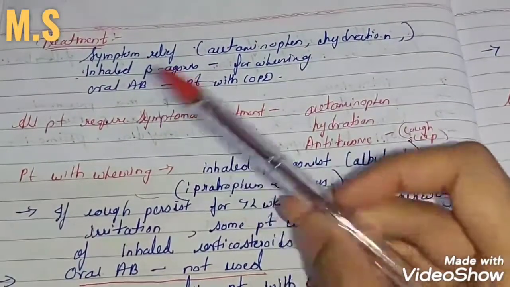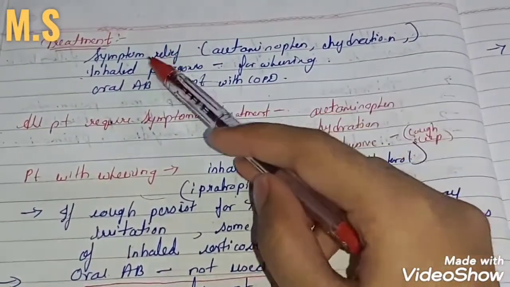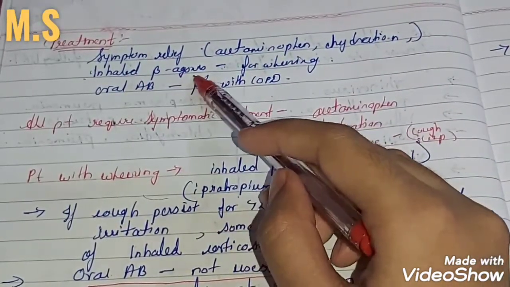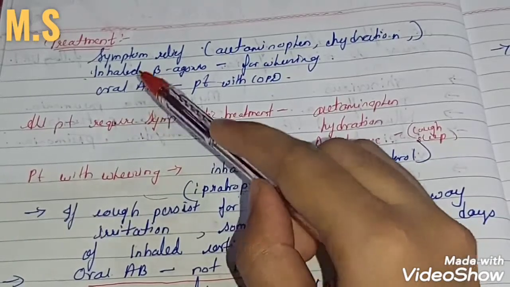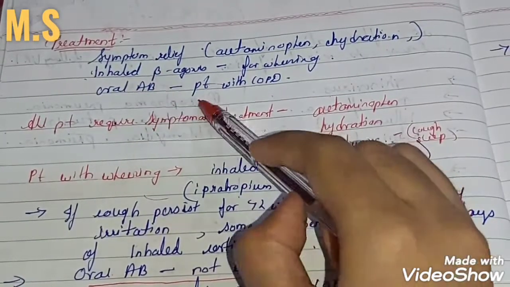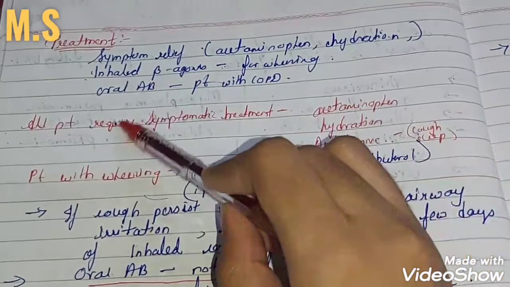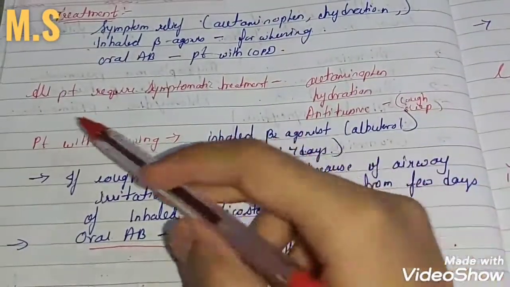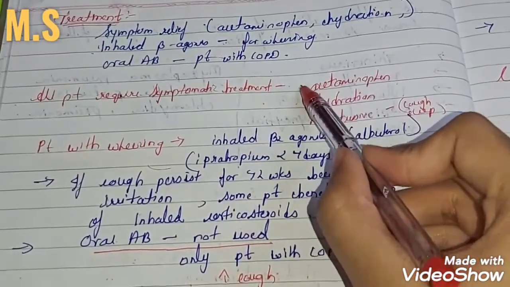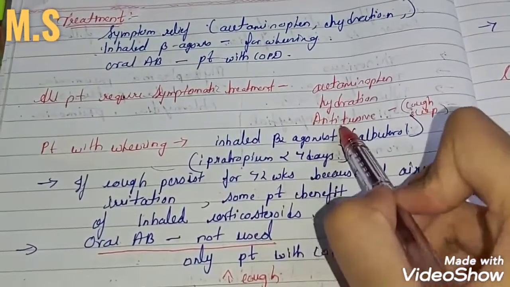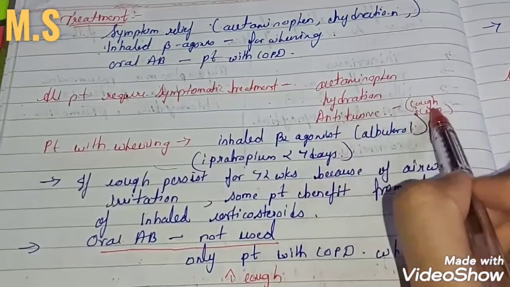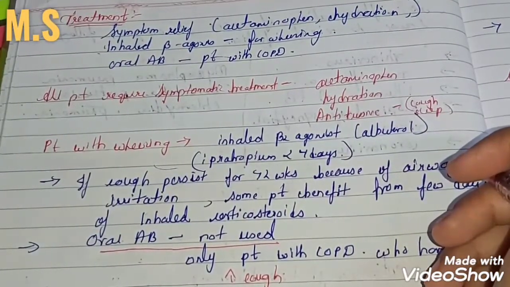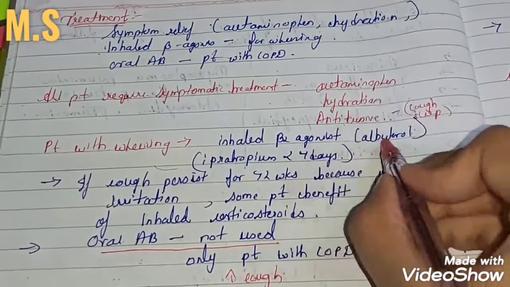So now the treatment for acute bronchitis is nothing but you have to just relieve the symptoms of the patient by giving acetaminophen, inhaled beta agonist for wheezings, and oral antibiotic. You use oral antibiotic if your patient has COPD. If the patient is COPD, you have to give an antibiotic. So mainly all patients require symptomatic treatment. We should give acetaminophen, hydration, antitussive, that means suppression of the cough. We give antitussive when the cough is mainly at night during sleeping time. Your patient complained of this, and at that time you have to give antitussive.